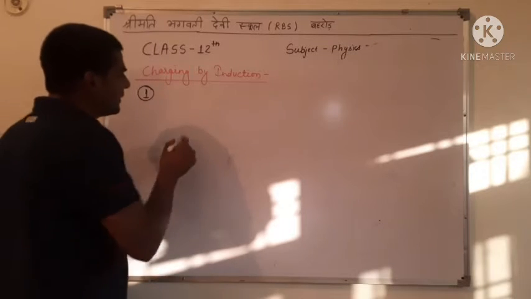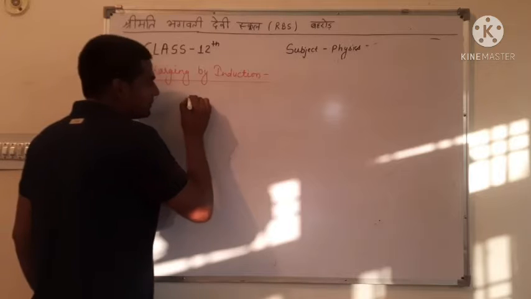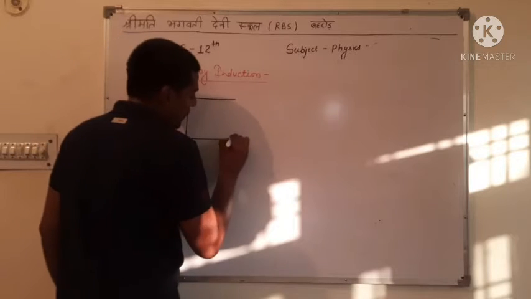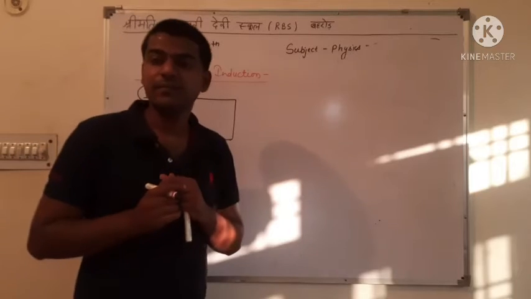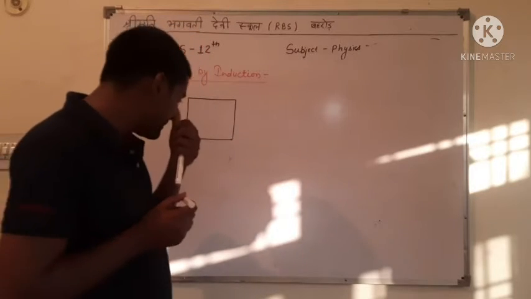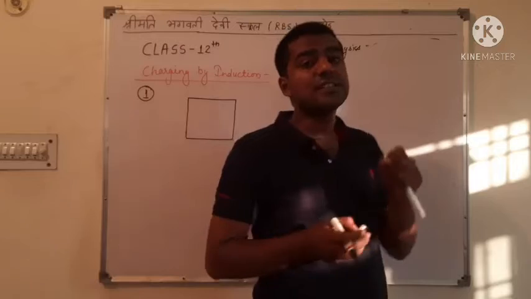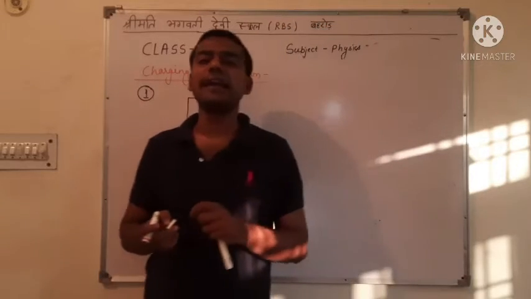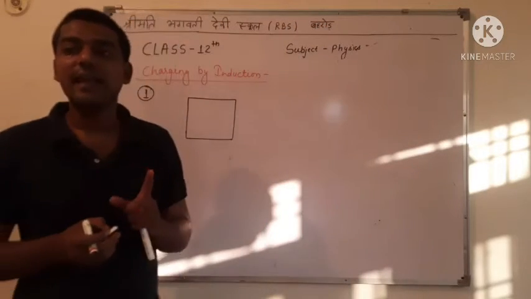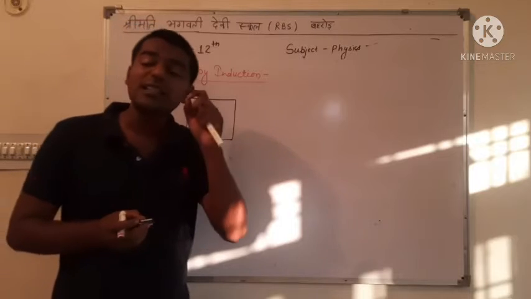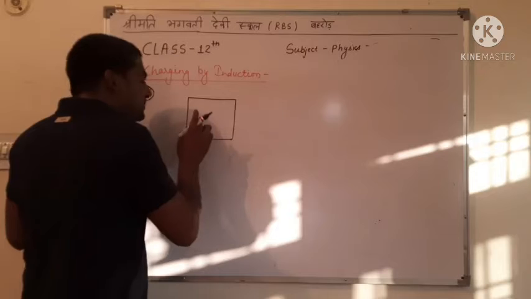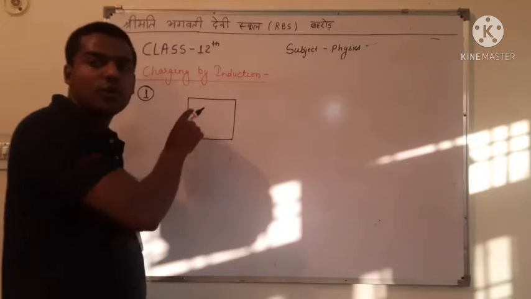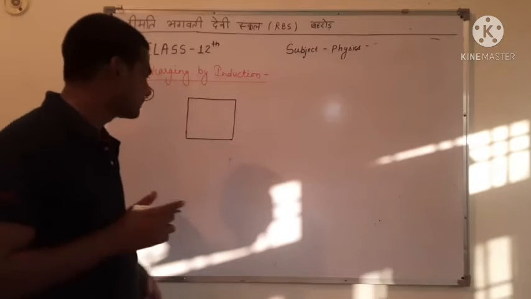Let us consider an uncharged body. What is an uncharged body? An uncharged body is a body in which equal positive and negative charges are available, or the total charge of the body is zero.